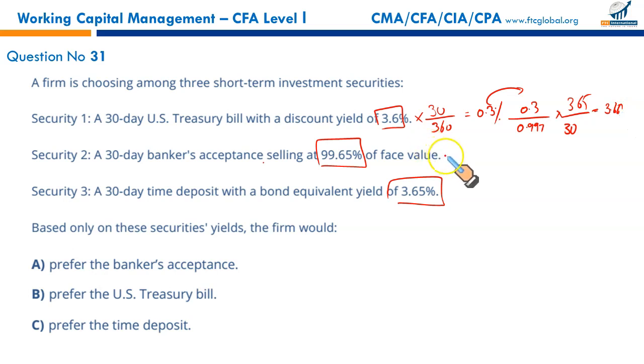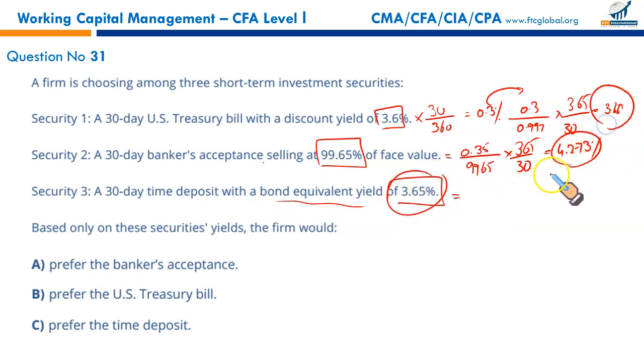Then for security 2, 99.65% out of 100 means it's 0.35. So bond equivalent yield will be 0.35 upon 99.65 multiplied by 365 upon 30, it will be 4.273%. Security 3, 3.65%, and it is already in the bond equivalent yield form. So comparing these, the one that gives us the best return is security 2, banker's acceptance. That makes A the correct option.